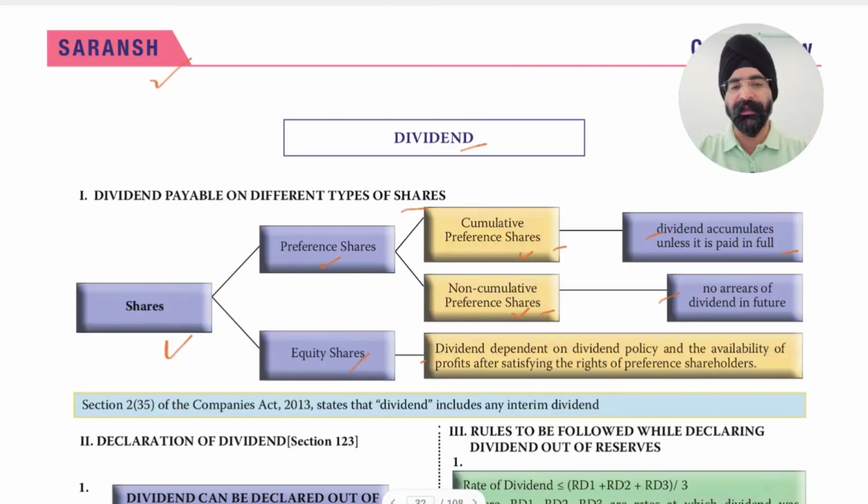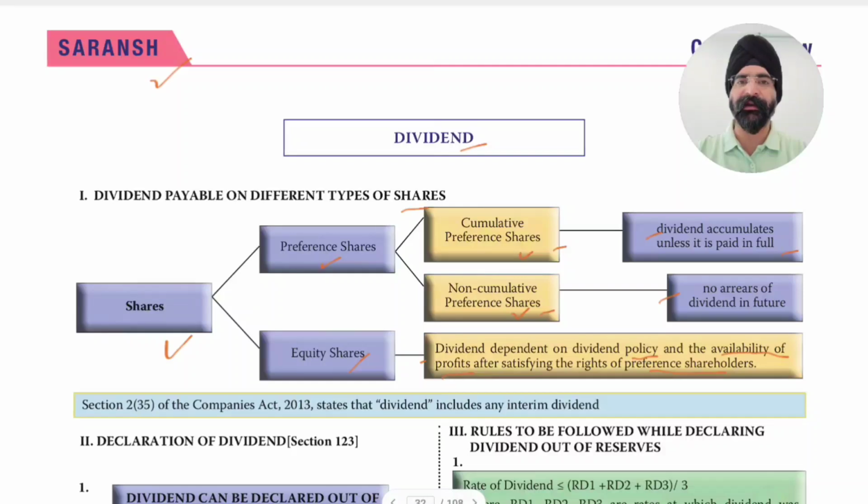Equity shares' dividend is dependent on dividend policy and the availability of profits after satisfying the rights of preference shareholders. If the company has issued preference shares, then preference shareholders have a right of preference over payment of dividend to equity shareholders.